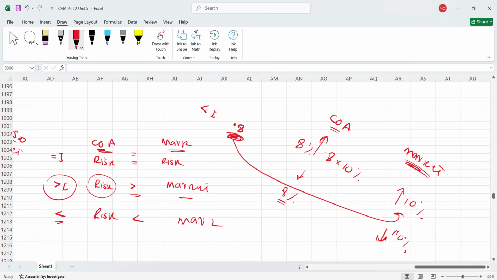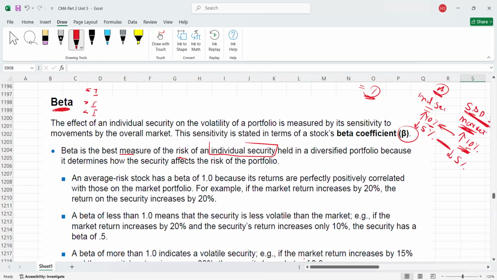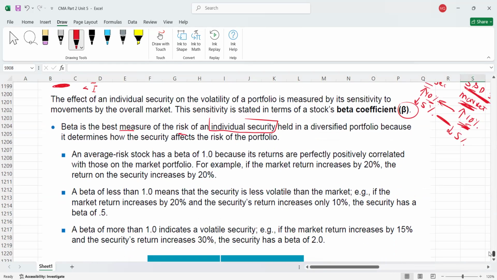Understood? So these are the interpretations. You just have to understand the interpretations. I have already explained these things, what is beta. So you can just go through it later on, pause the screen and go through here. What is written here?